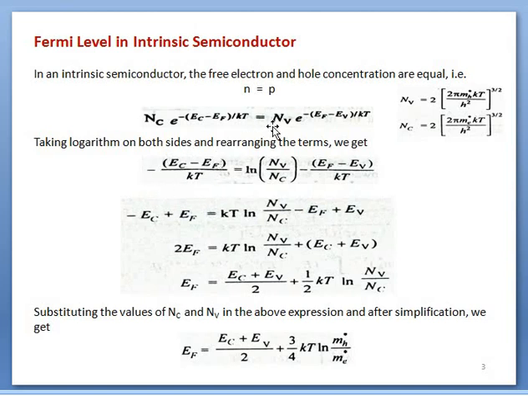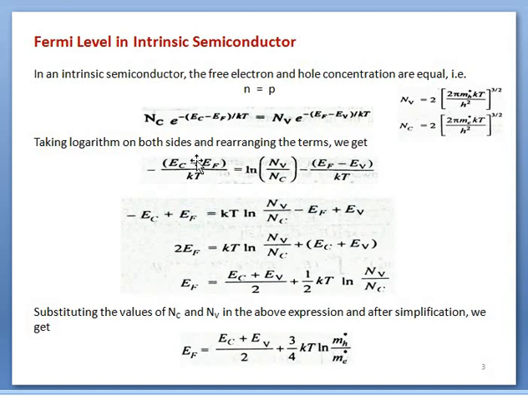And here, since we have Nv upon Nc, we get log to the base e of Nv upon Nc, and this one, after taking log to the base e, will also be removed and we have this one.